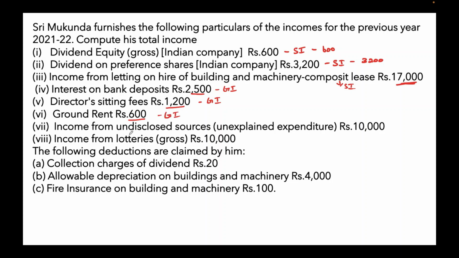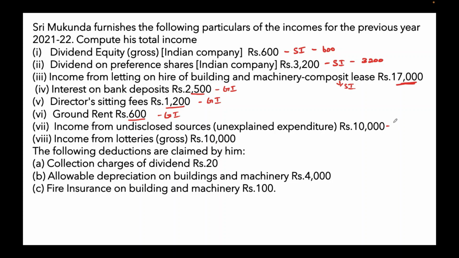Income from undisclosed sources. For this, they are supposed to pay tax at the rate of 60%, at a flat rate of 60%, and this is taxable under this head.